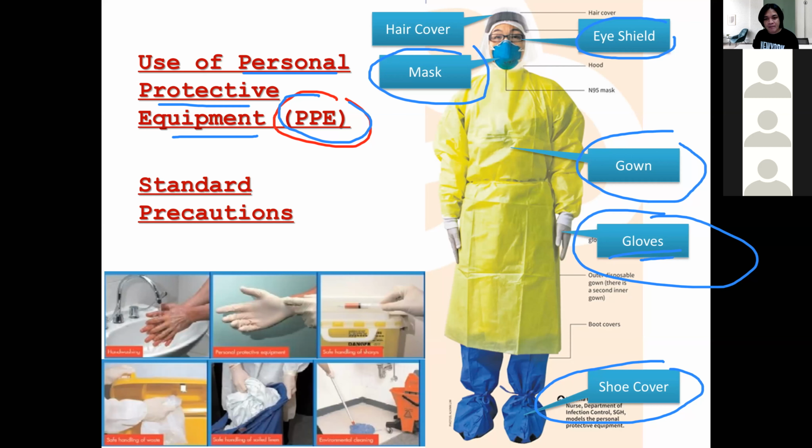Remember, as I mentioned earlier, if the infection is caused by droplet, we can protect ourselves with the use of a mask. However, although coronavirus is a droplet infection and the use of a simple mask is okay, if you are working in the hospital, there are some procedures that cause these microorganisms to float in the air for a longer time, such as when you do intubation or suction the patient.